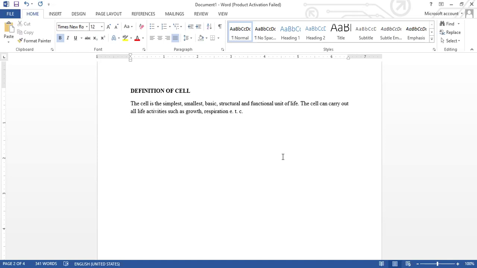Life activities. What do you mean by life activities? Life activities basically mean the characteristics of living things. And what are the characteristics of living things? Living things can move, respire, grow, show irritability or sensitivity, excrete, reproduce, compete, adapt, and die. These are the characteristics of a living thing.